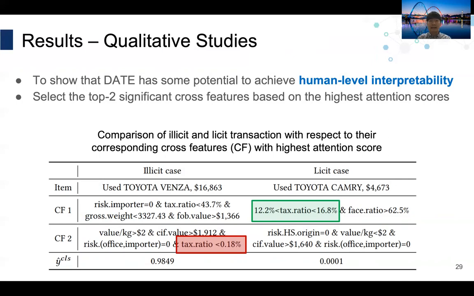For the illicit case, a used car from Toyota is pointed out because its initially declared tax ratio is very low, 0.18%. Whereas for the licit case, the tax ratio between 12 to 17% looks reasonable. Domain experts from WCO proved DATE has some potential to achieve human-level interpretability.